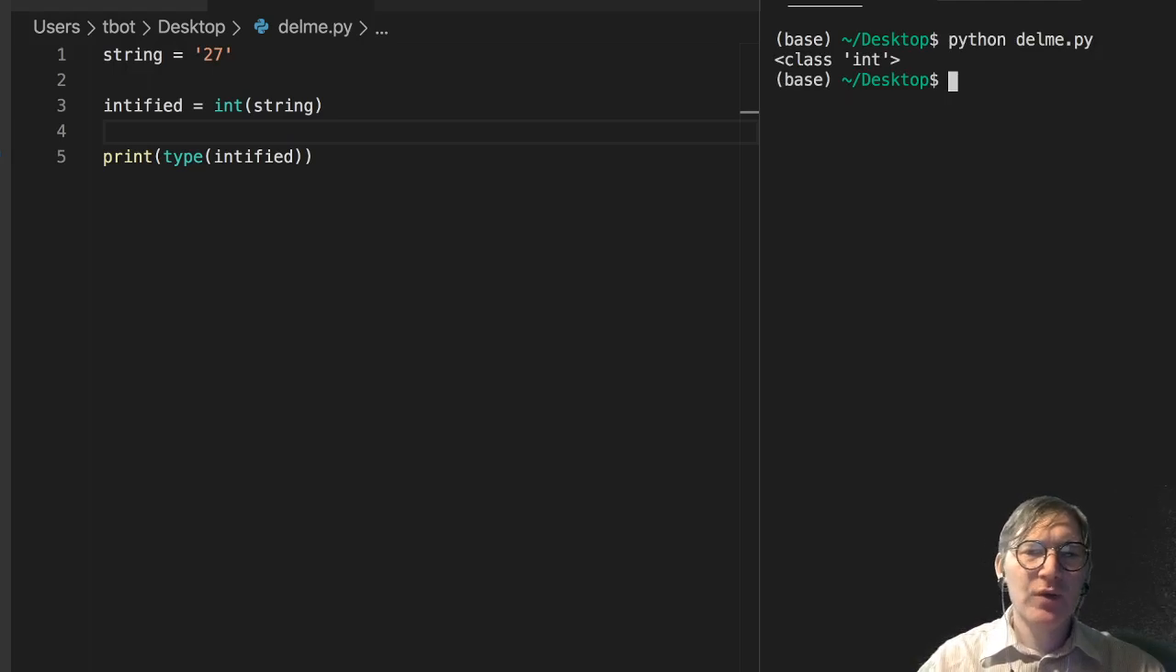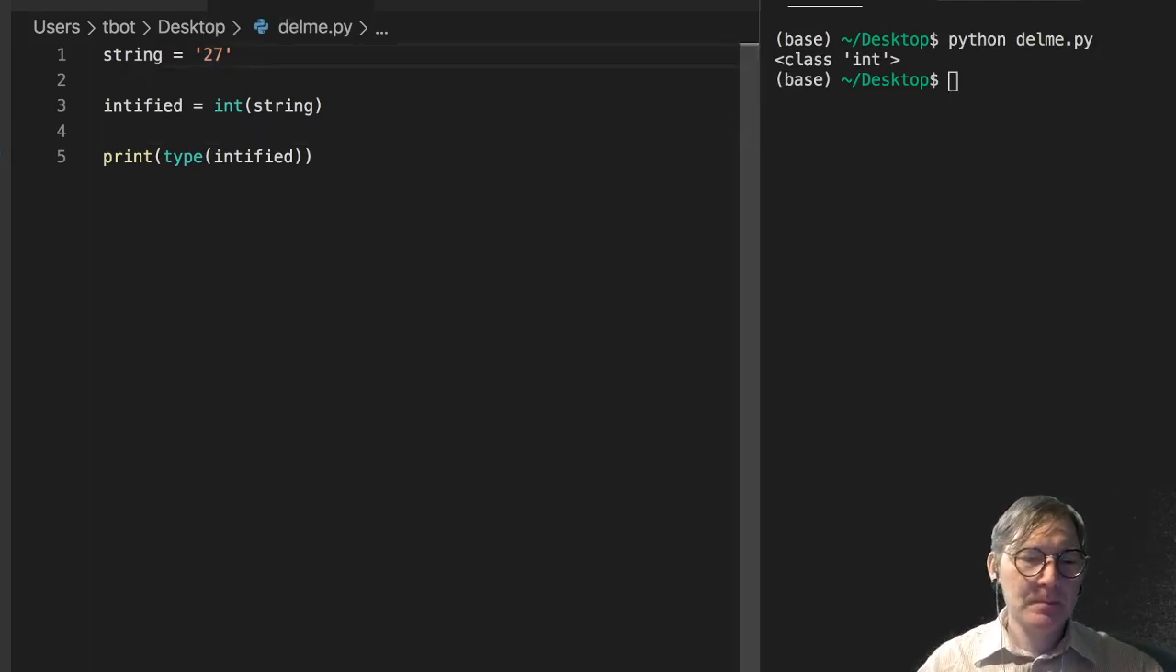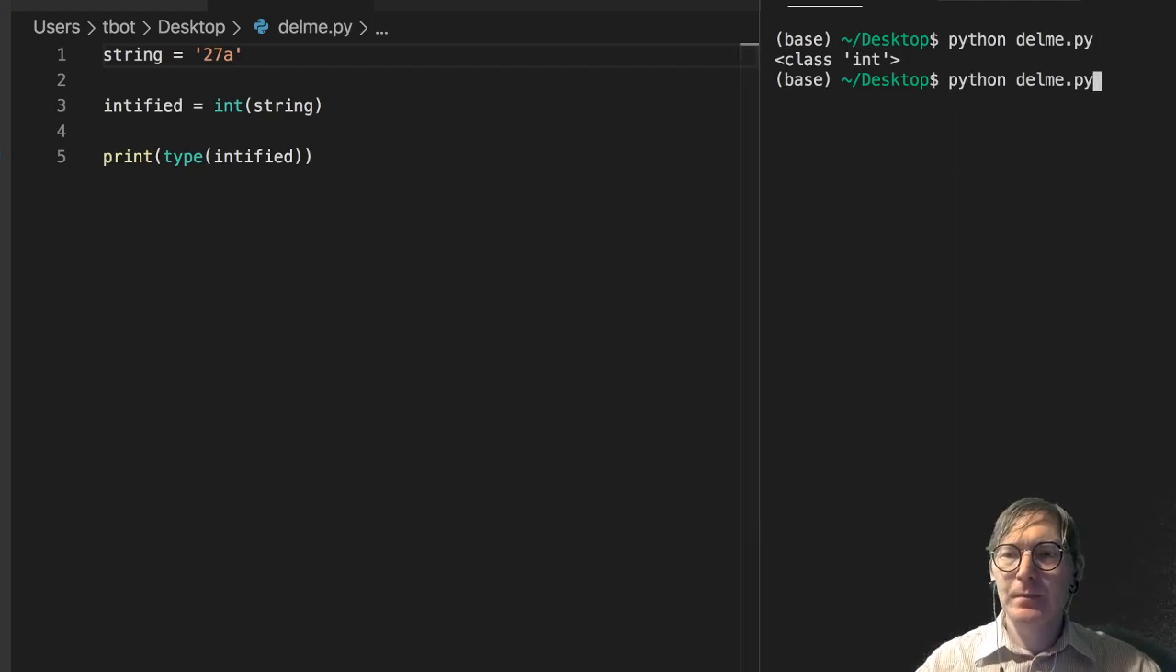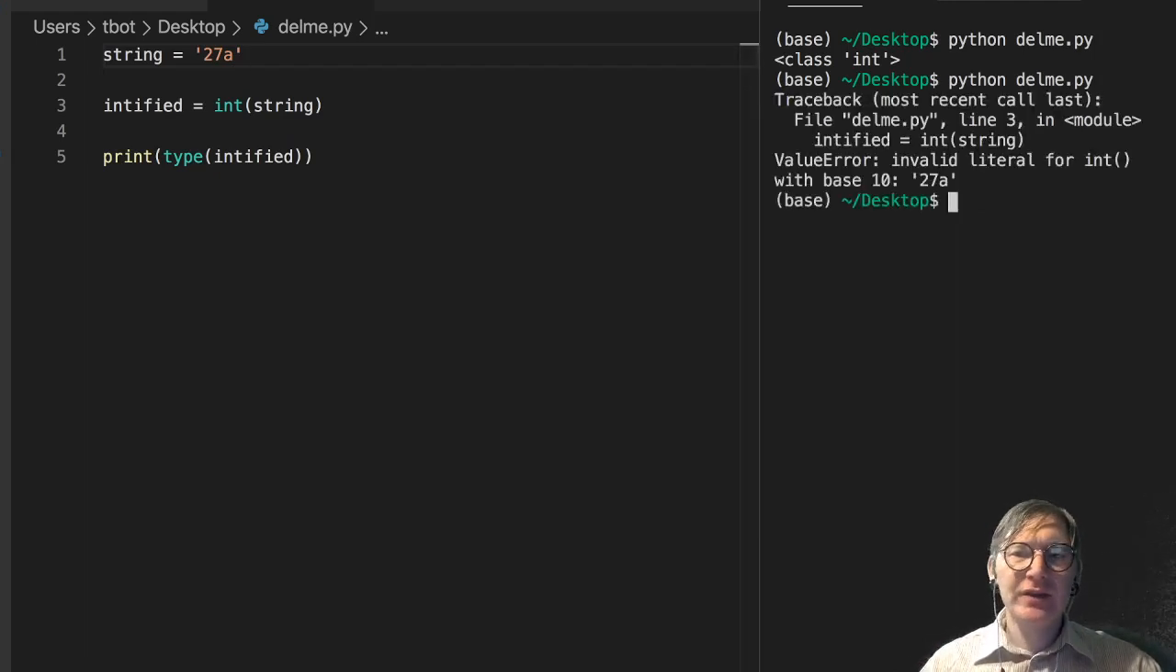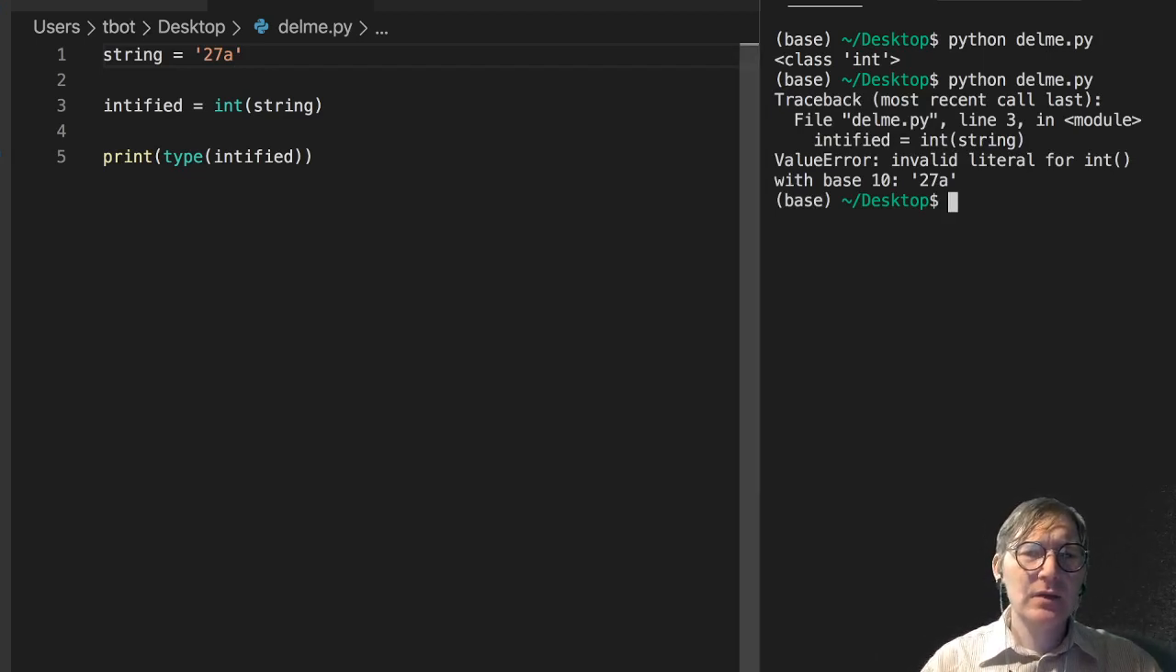Makes sense. What if we have 27a? Let's just see. Invalid literal for int with base 10, 27a. Makes sense, right? 27a is going to be hard to convert into an integer because we've got this character that is nonsensical in an integer. So this is the kind of thing that you can run into from time to time.